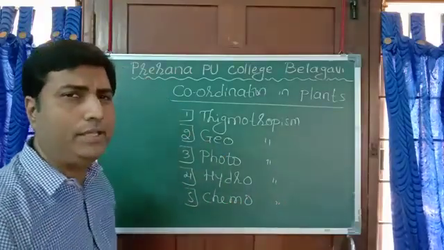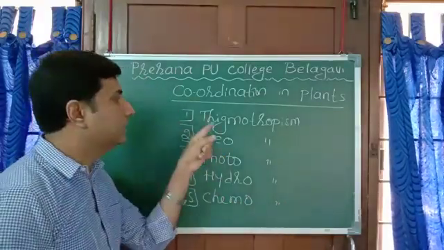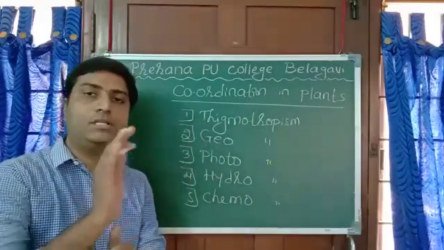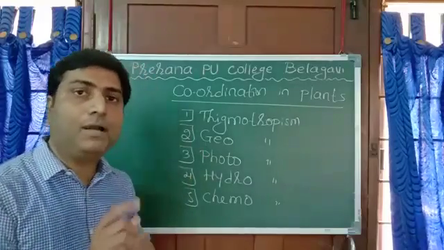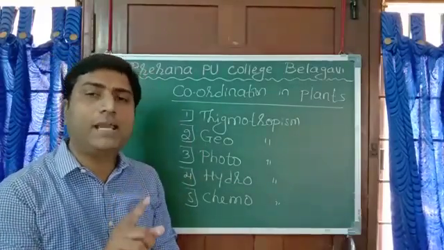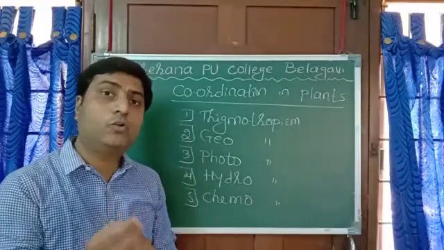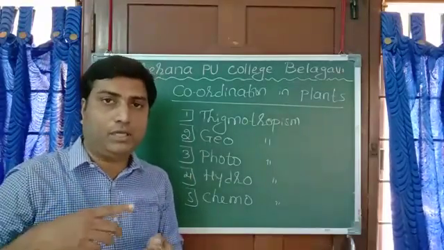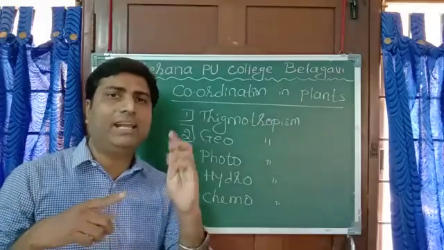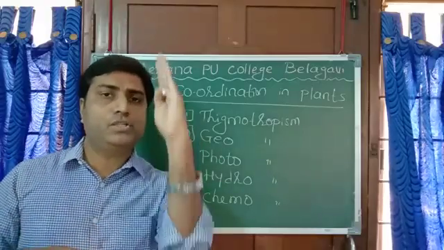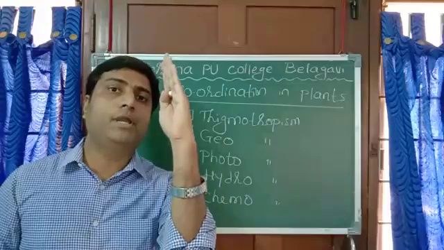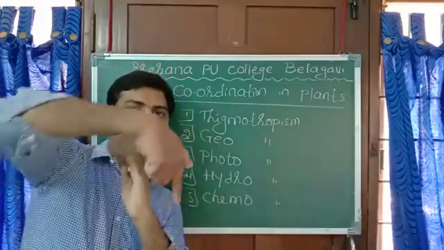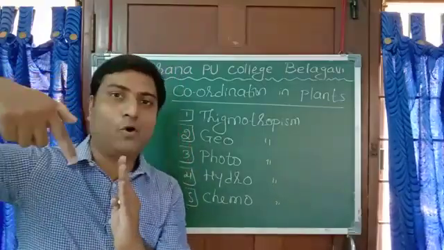Let me explain in a very simple way, in one sentence each. Thigmotropism: movement due to touch. Thigmo means touch. For example, a climber or creeper: when it creeps on the ground and gets any support, maybe the stem of another plant or a pole, when it touches it, it starts encircling that support.